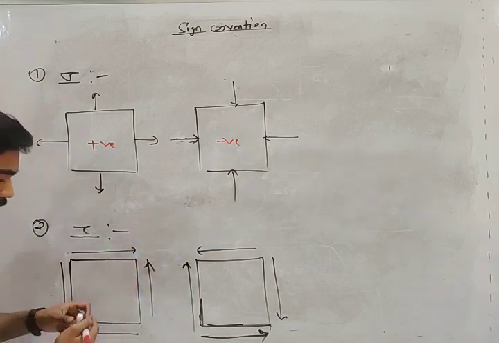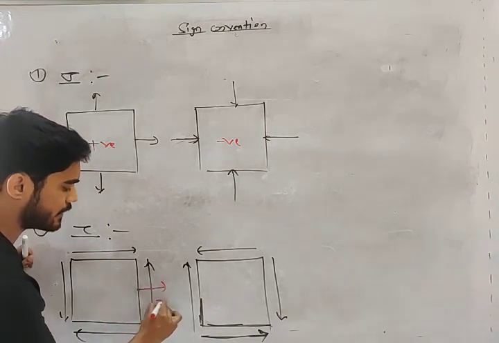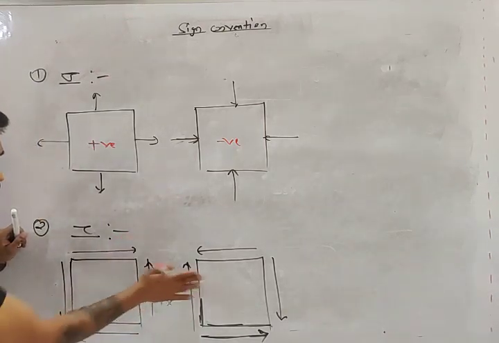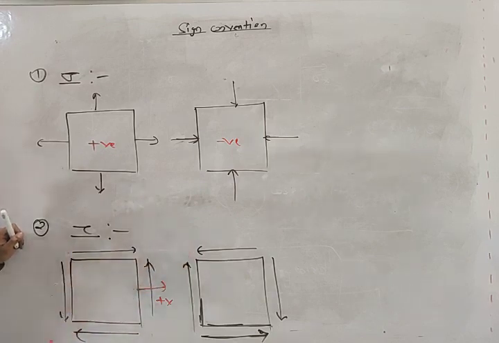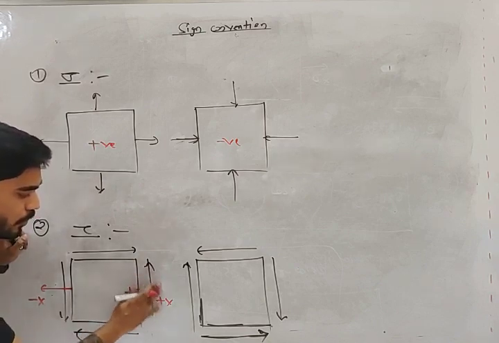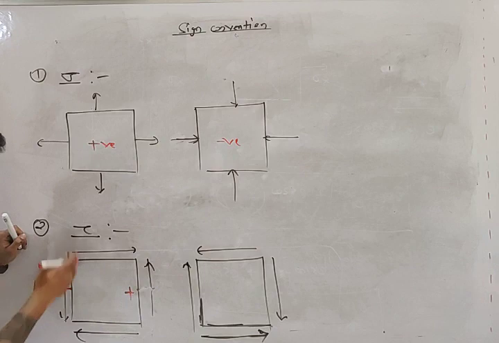Why is this a positive plane? Because इसका जो normal axis है वो plus x direction में, the normal axis of this plane is in plus x direction. Okay, and the normal axis of this plane is in minus x direction. So this plane is a positive plane and this plane is a negative plane.